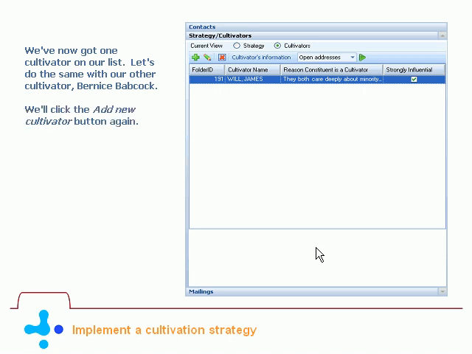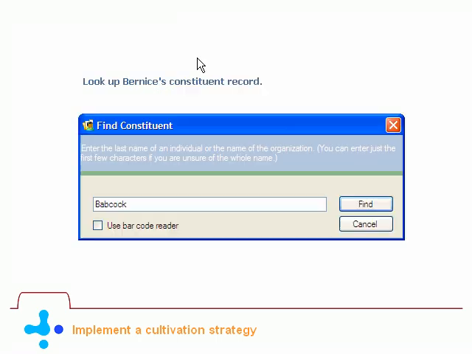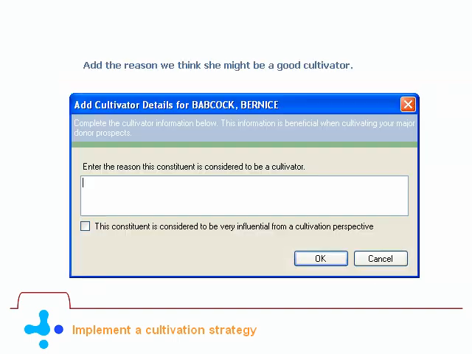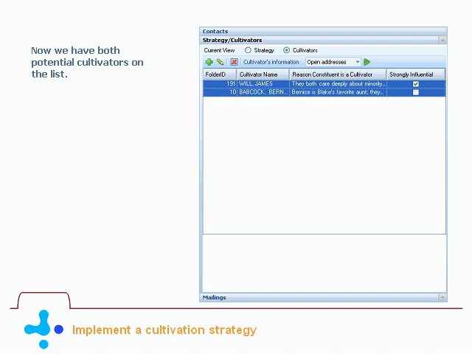We'll click the Add New Cultivator button again. Look up Bernice's constituent record and add the reason we think she might be a good cultivator. Now we have both potential cultivators on the list. If additional cultivators come to light, we can add them later.